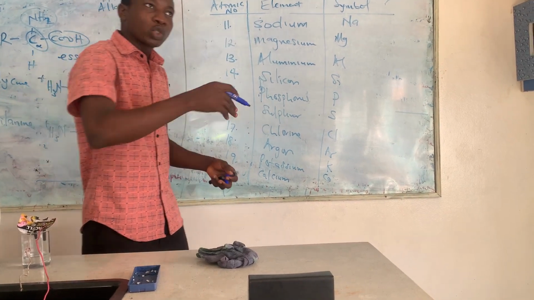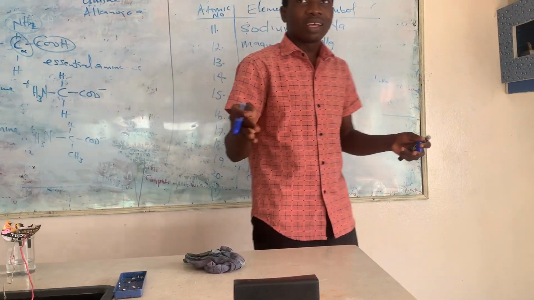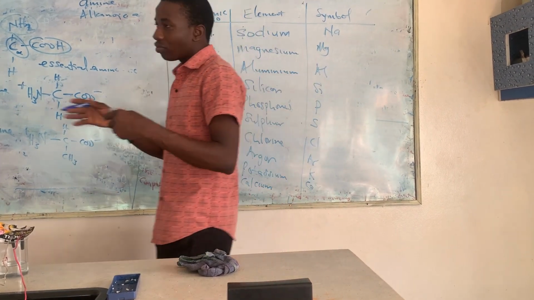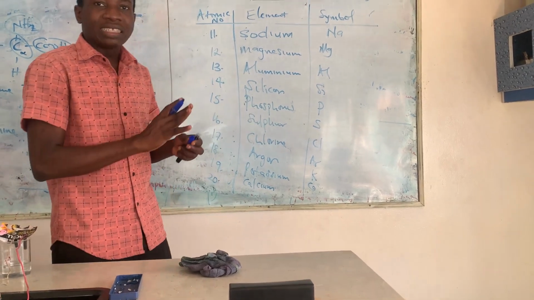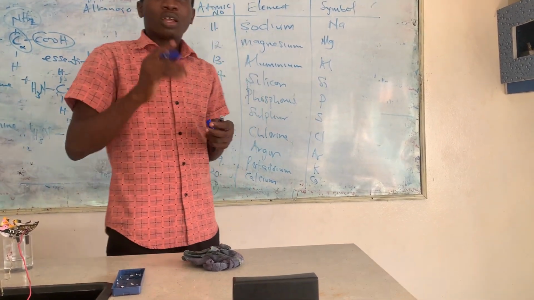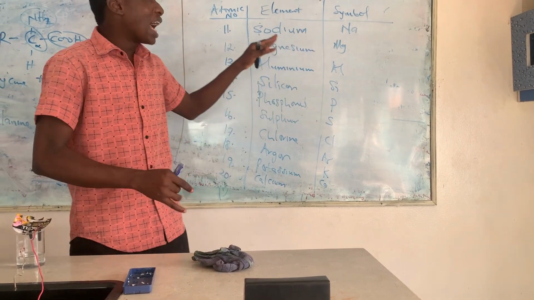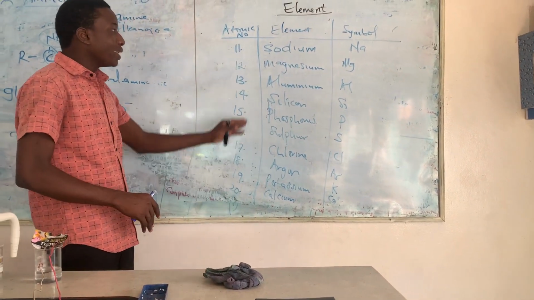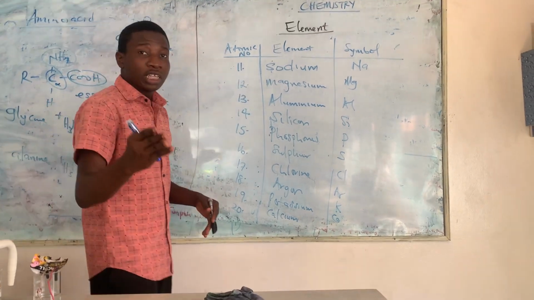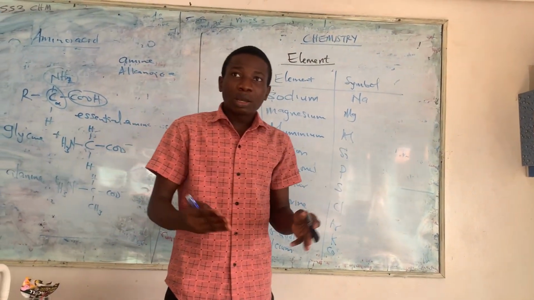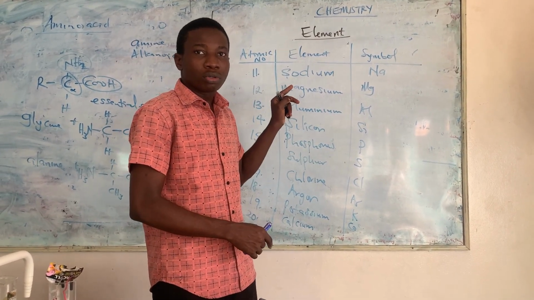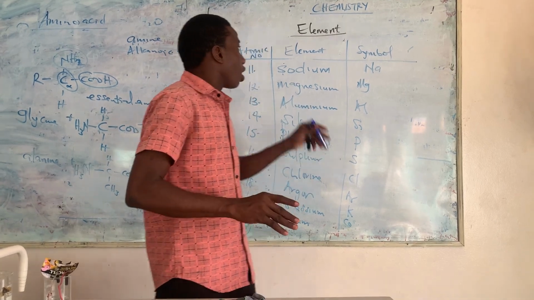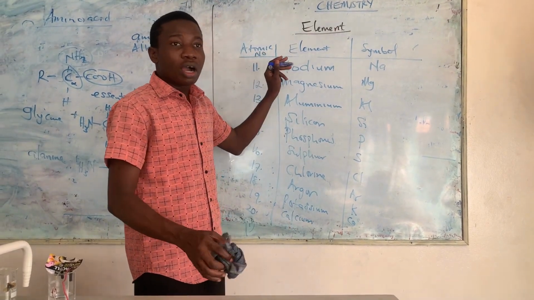And we still have 21 to, we have a lot, 119. 21 is scandium, titanium, vanadium. All those ones we still have them. But at the early stage of chemistry, we have to follow the first 20 elements and the atomic number of one. Because this atomic number, we'll be using it when we are moving further in chemistry. So you have to know the atomic number very well. Please. So after establishing that,